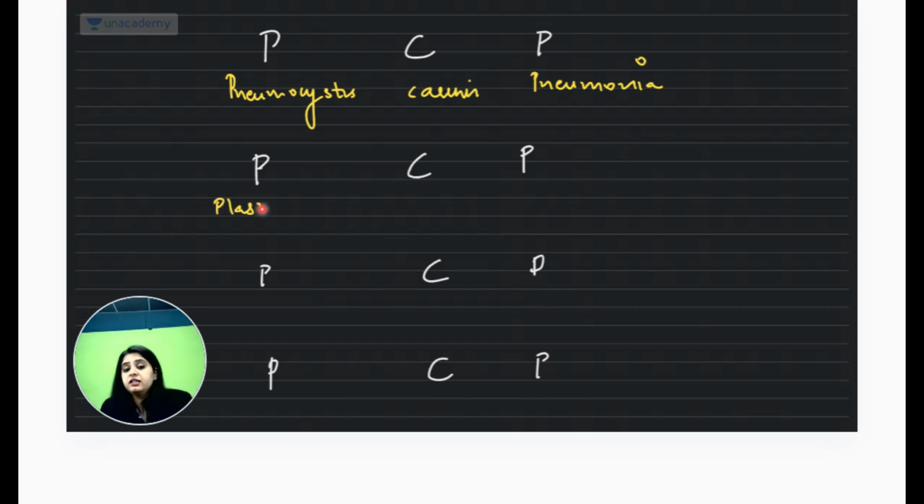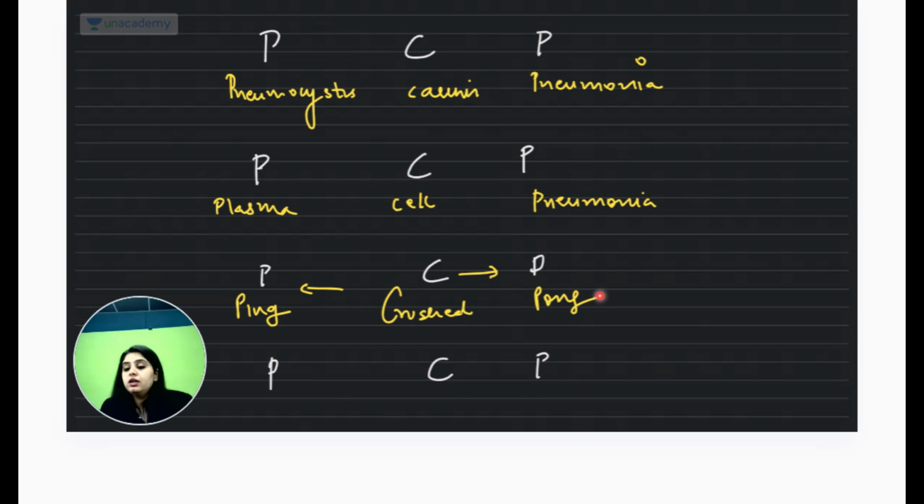What cells are going to be seen? What cells are going to be seen is plasma cell pneumonia. So this will show you lots and lots of plasma cells. So I can call it PCP, plasma cell pneumonia. Right now it told me it shows you the crushed ping pong ball appearance.